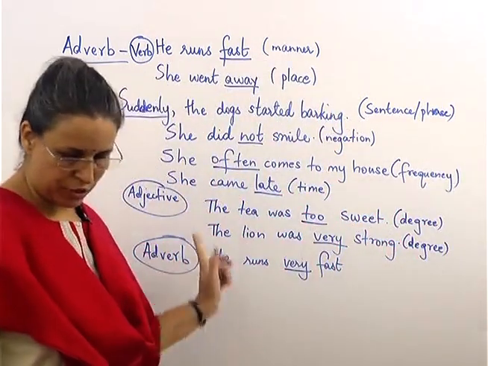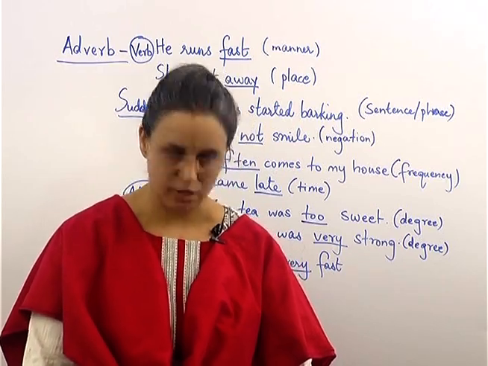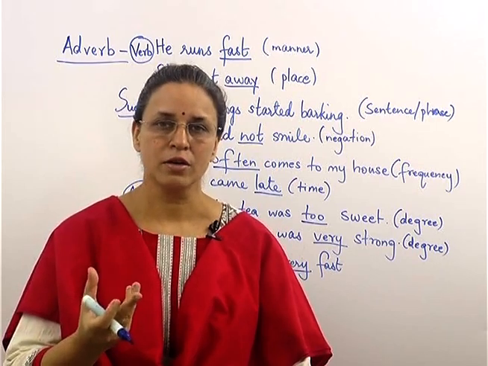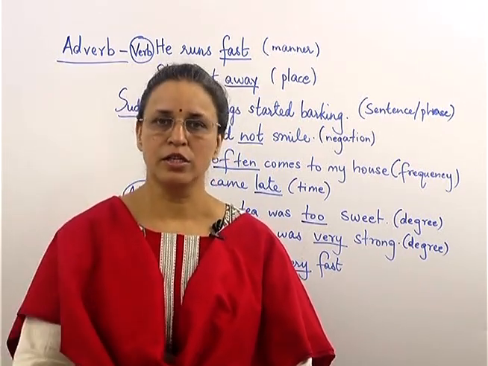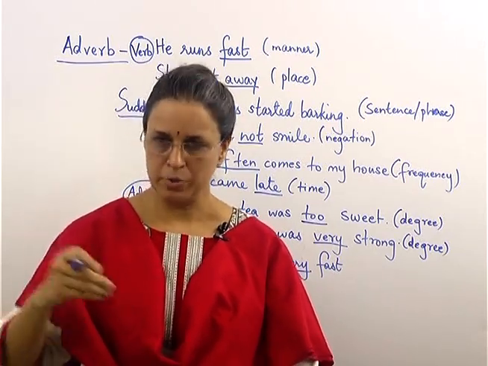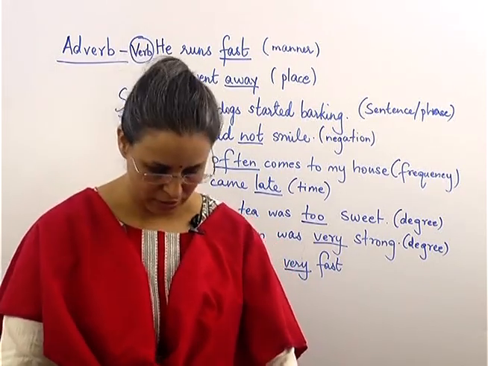So these are the different types of adverbs. Now, adverbs give us information about place. Come here. Come where? Here. Go there. So here, there tell you adverb of place. Come in. Get out. So in and out also tell you place.